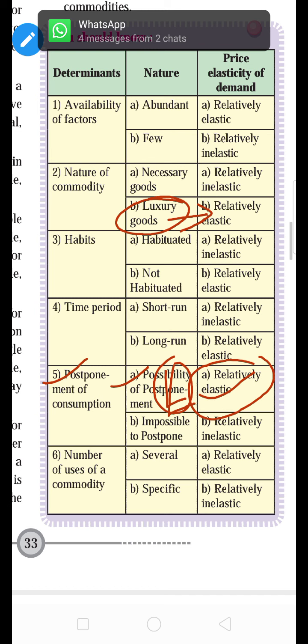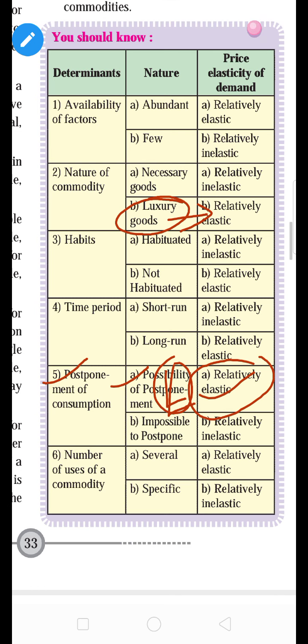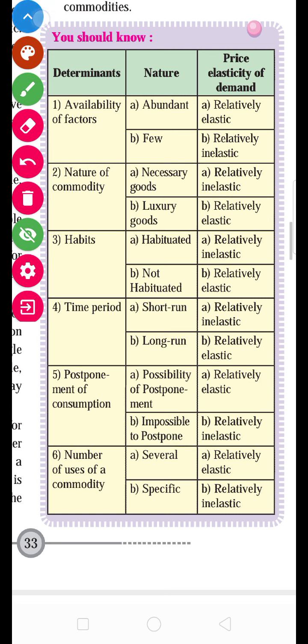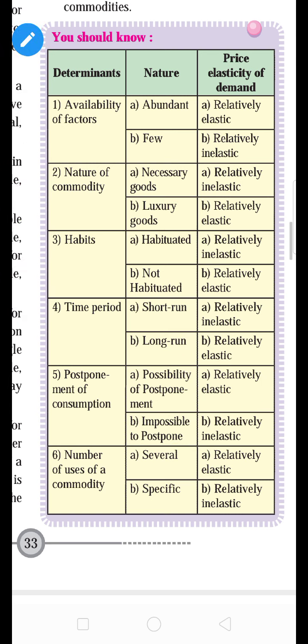So what will be the slope of the demand curve? The slope of demand is flatter. Okay, and some goods in the economy we cannot postpone, meaning postponement is impossible. When postponement of the commodity is impossible, it is a necessary good. So the demand for necessary goods is